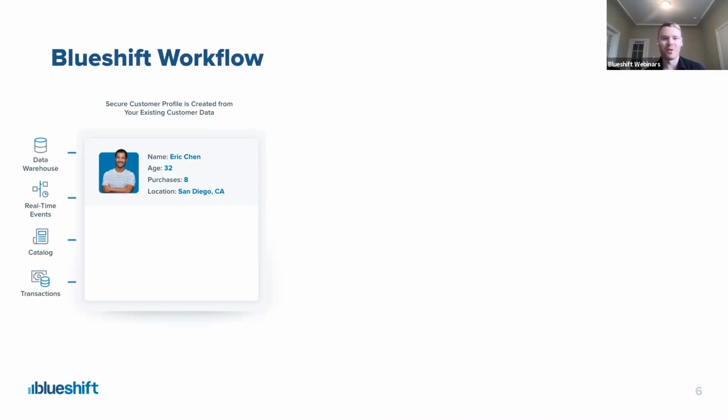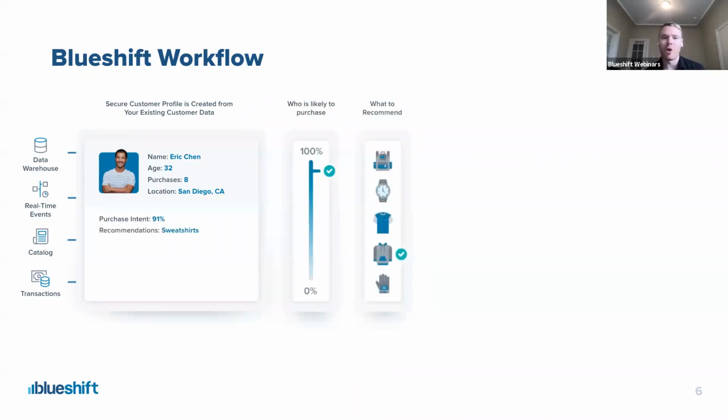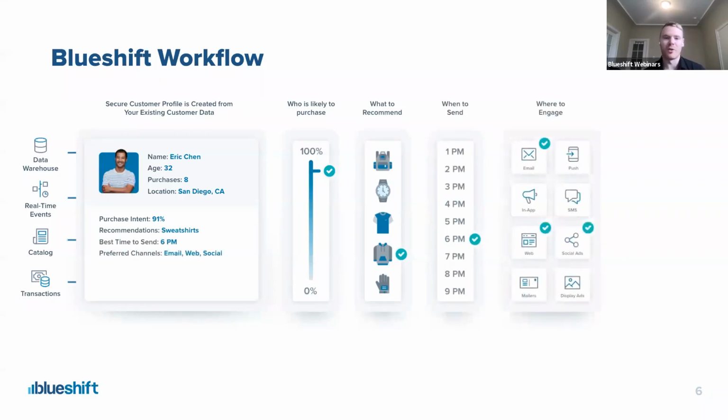So Blueshift takes your first-party data and third-party customer data about both known and anonymous users from your various data sources, and then we create individual customer profiles and we enhance them with important information. Blueshift uses AI to make predictions about your customers, including predicting likelihood to purchase, what products to recommend, when to send those messages, and of course, where to engage with your users.